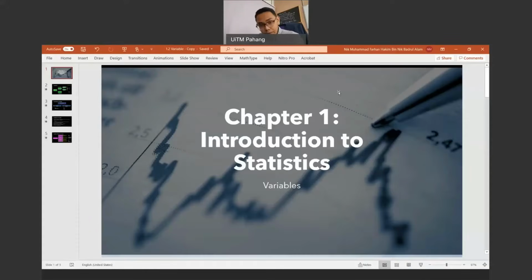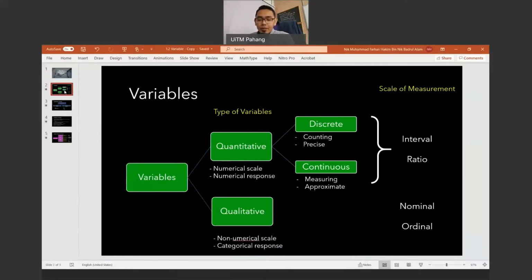In this video, you'll be looking at the introduction of statistics, which will focus on the variables and also the levels of measurement. Okay, so let's look at the types of variables that we have in statistics. We have two types of variables. The first one is the quantitative variable, and the second one is the qualitative variable.